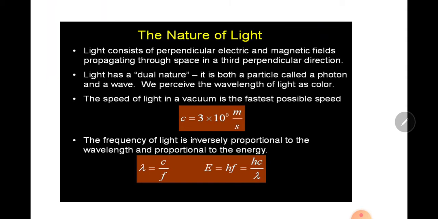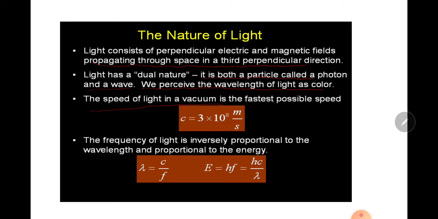Light consists of perpendicular electric and magnetic fields propagating through space in a third perpendicular direction. Light has a dual nature. It has both a particle nature, called photon, and a wave nature. We perceive the wavelength of light as color.